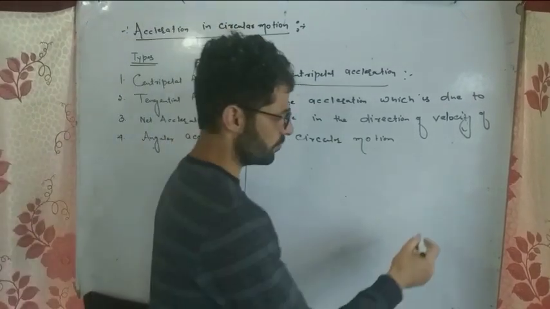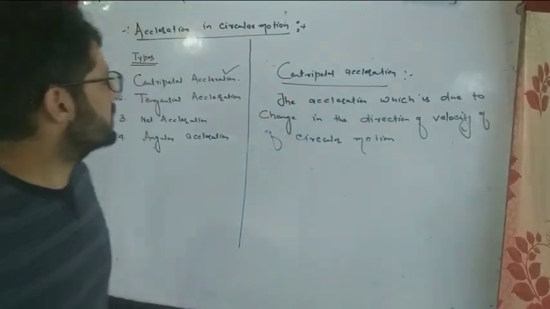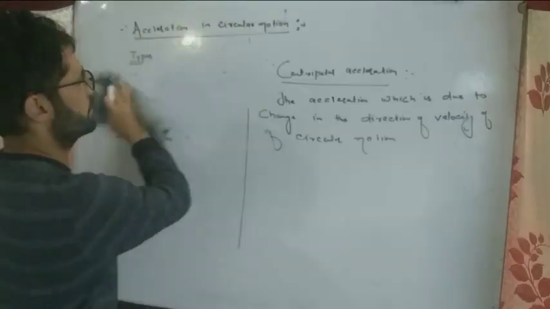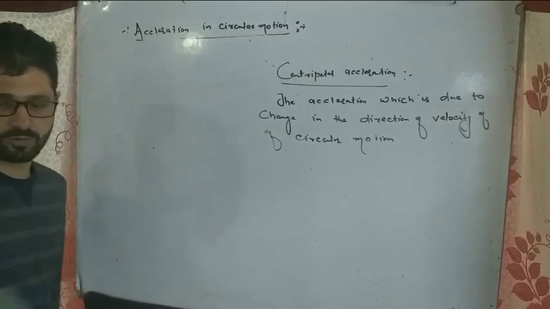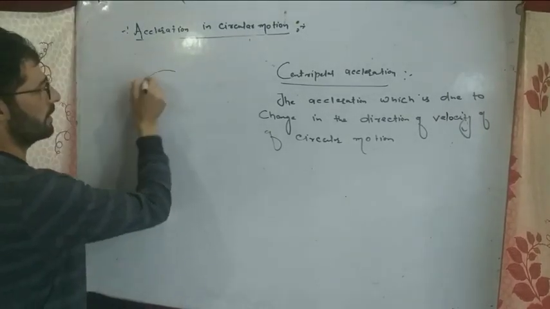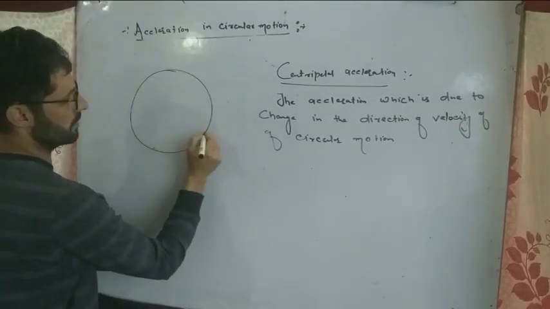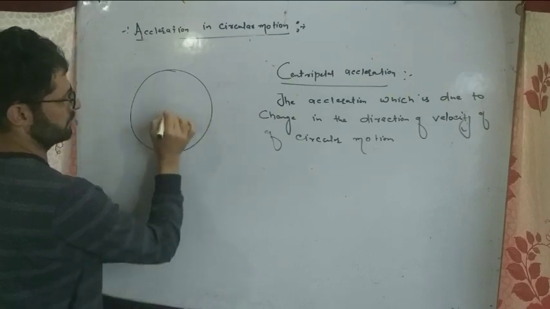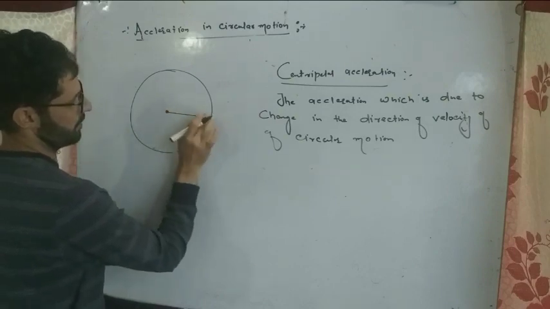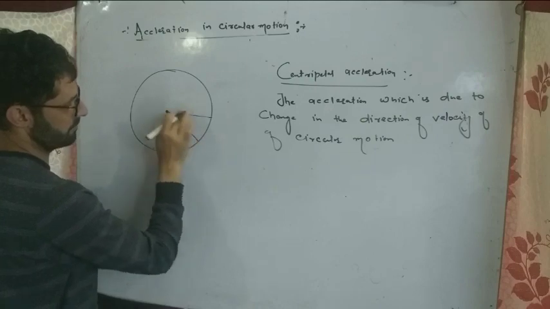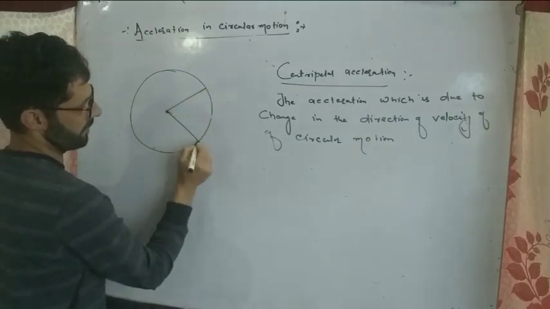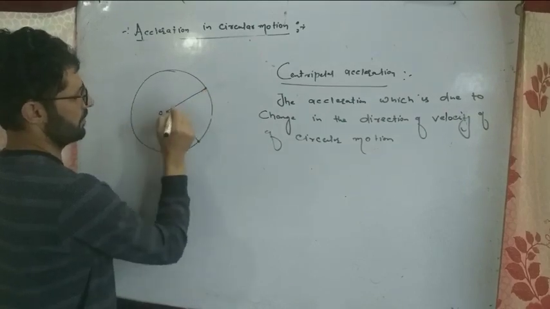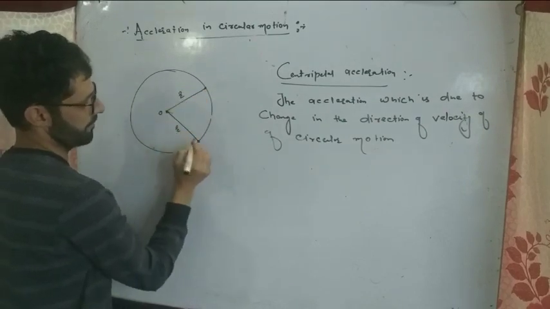When we discuss circular motion, let us consider a particle that is moving in a circle of radius r.